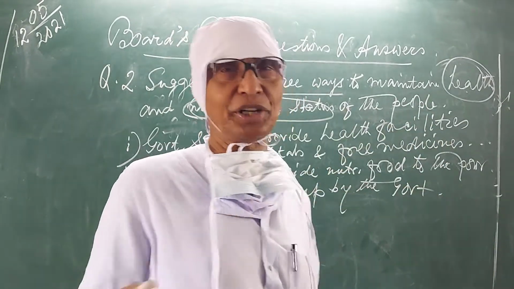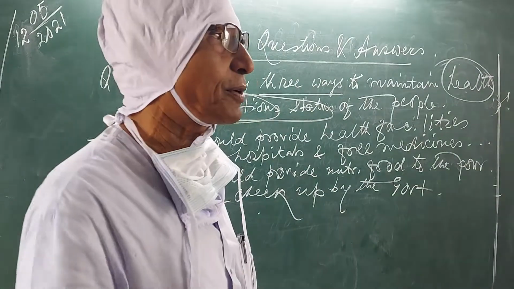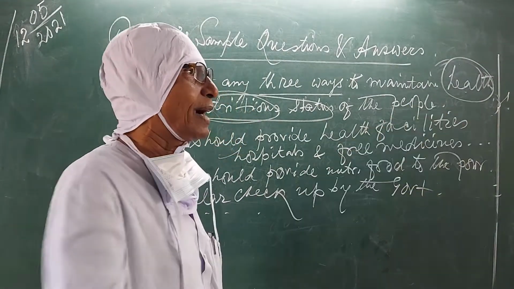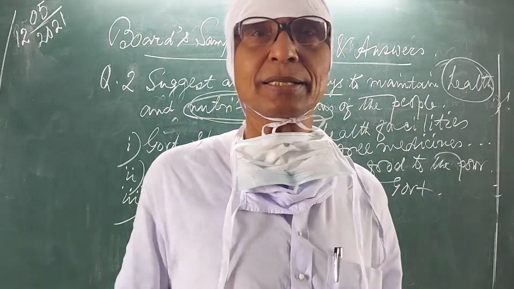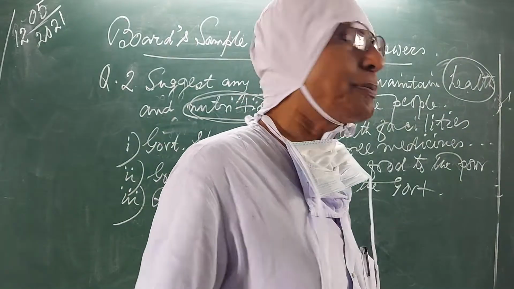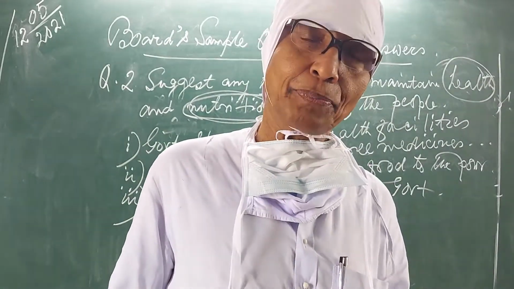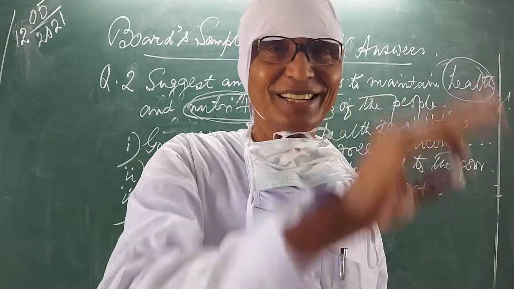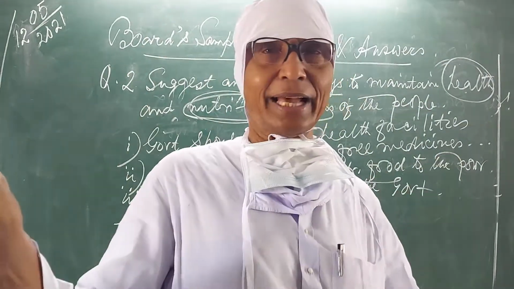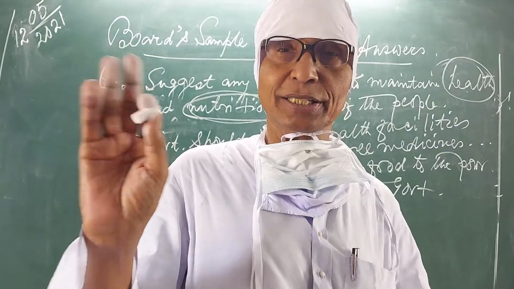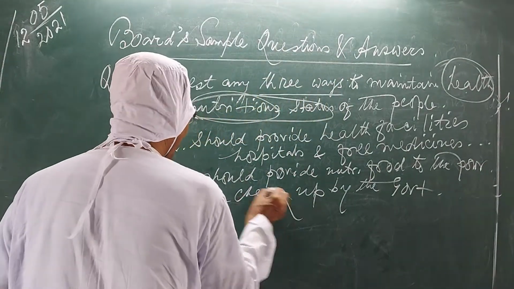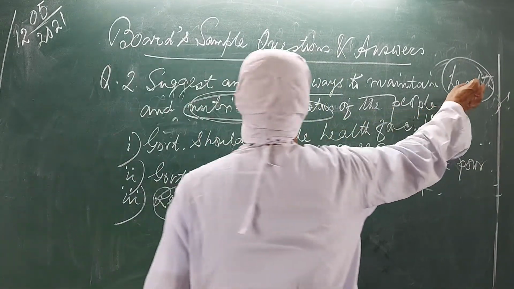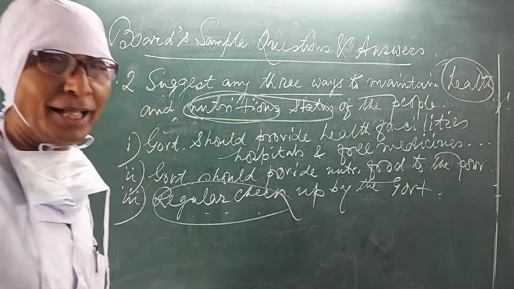Sometimes you see that a person dies of heart attack, or a person dies of cerebral attack. Now, actually regular pressure, sugar and all other things are there. Blood test and all these things must be there. Regular checkup is there if we want to maintain health and nutrition status of the people.